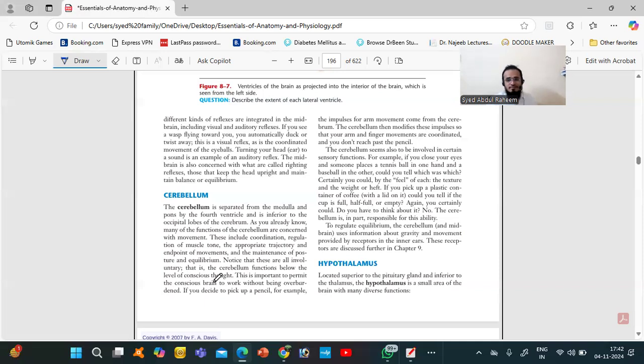It is balancing. You kick a ball with one leg and you are still standing, not falling. That is due to the cerebellum.